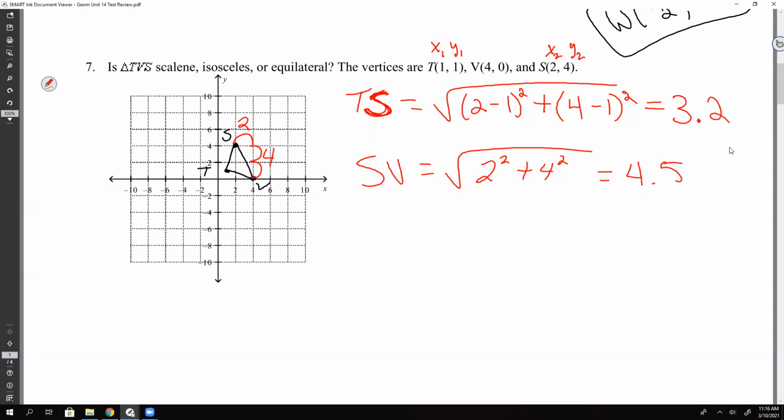And then we'll do the last one, VT. Okay, so this one's a little bit tricky with the counting, but it's not that bad. I'm going to think about the x coordinates and then I'm going to think about the y's, okay? V, the x coordinate is 4, yes? And T, the x coordinate is 1. So from 4 to 1, what's that distance? 3. So we go over 1, 2, and then half, so that's 3. And then V, the y coordinate is 0 and T is at 1, so we're just going up 1. So we do 1 squared and 3 squared.